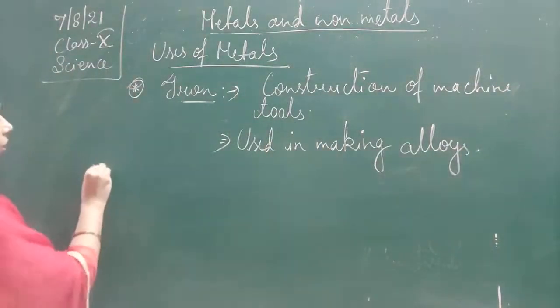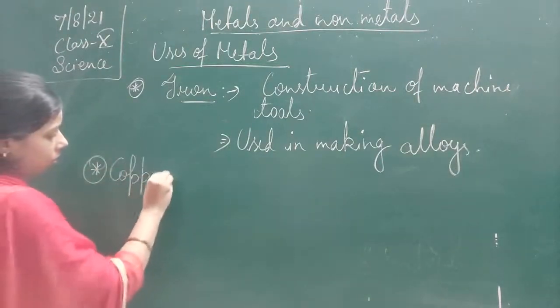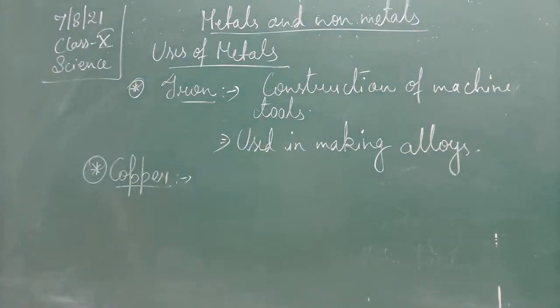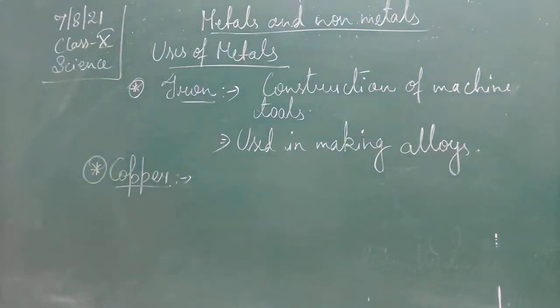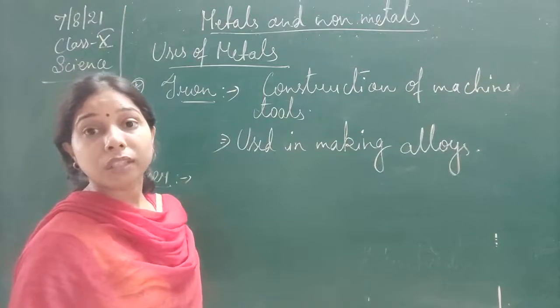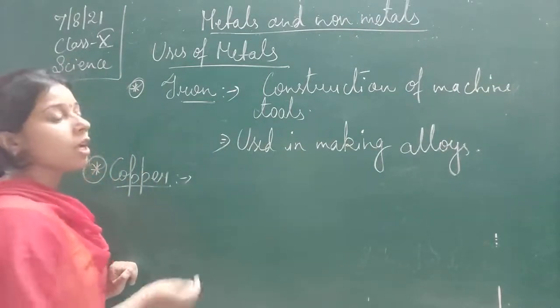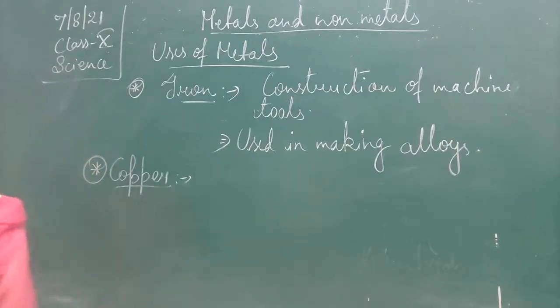Second one is copper. Copper is used in making electrical wire because of its good conductivity. It is a good conductor, and it is also used for making utensils, obviously because it is a good thermal conductor. So electrical conductivity and the property of thermal conductivity made it to be used as the electric wire as well as the utensils.